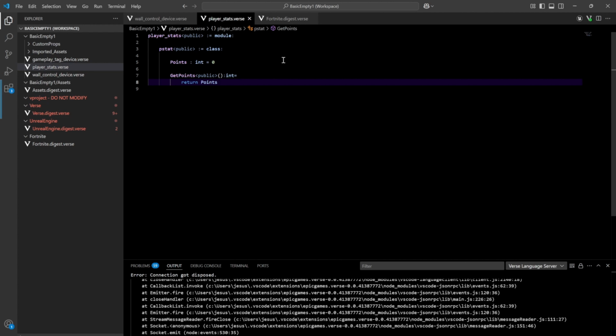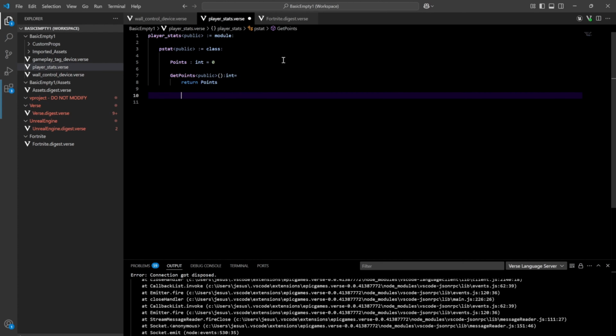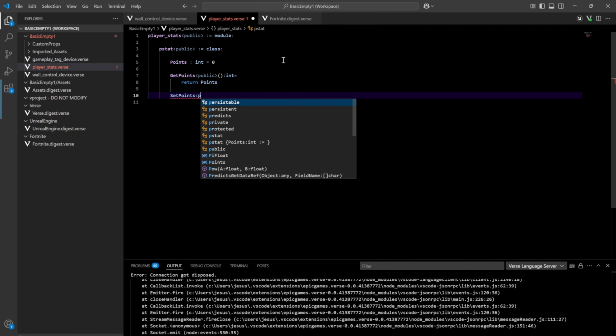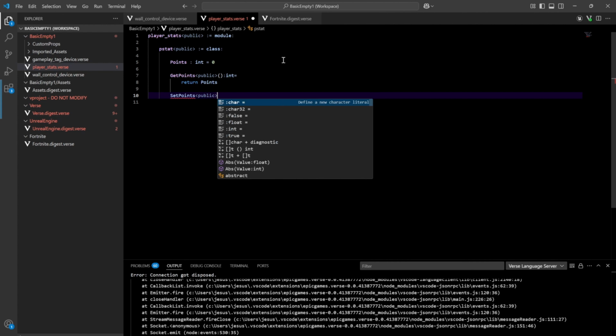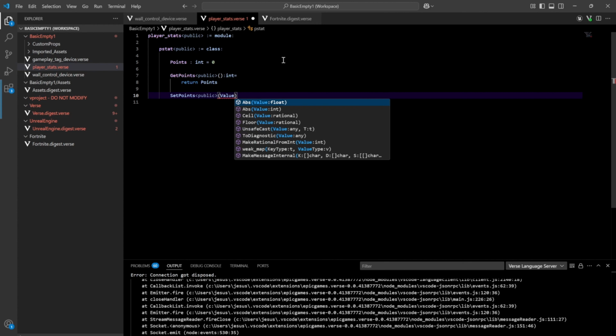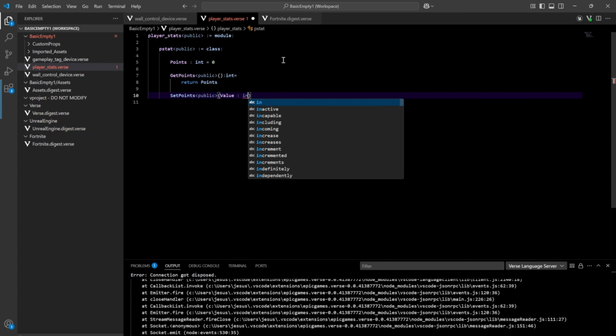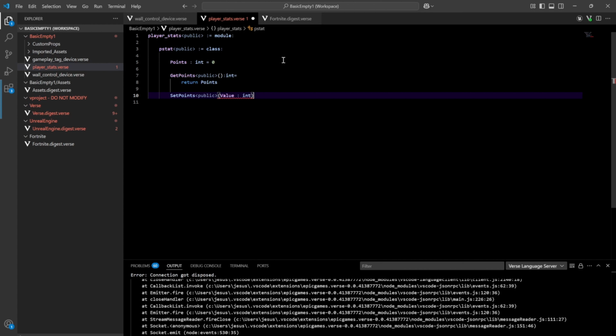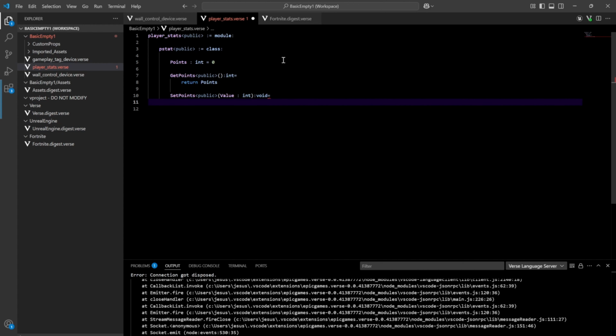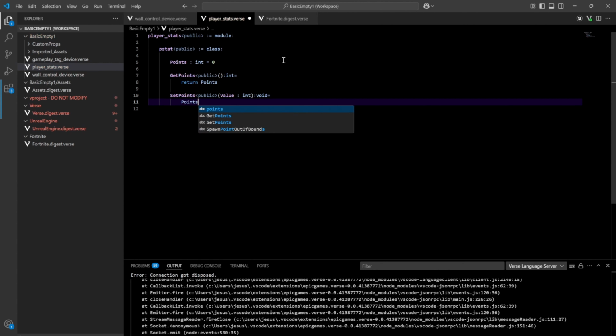And then if we wanted to set points, so set points, we'll make this public as well. There will be a parameter, so we'll say value, and then that is also an int. And then this returns void, so nothing. And then we say points.